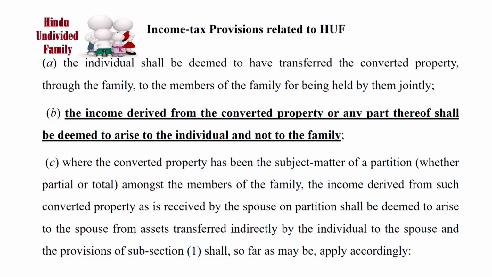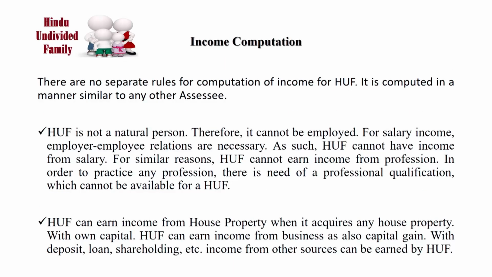The income derived from such converted property as is received by the spouse on partition shall be deemed to arise to the spouse from an asset transferred indirectly by the individual to the spouse, and the provisions of sub-section first shall so far as may be apply accordingly.